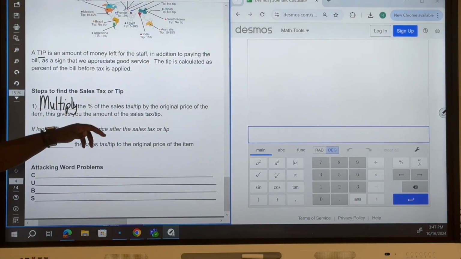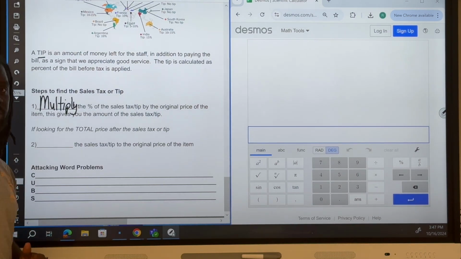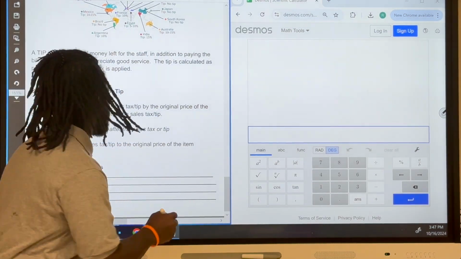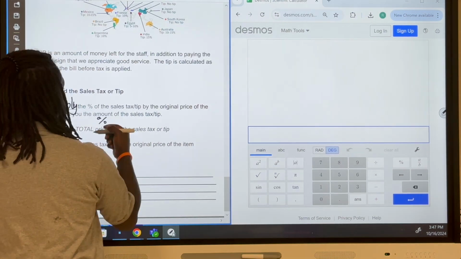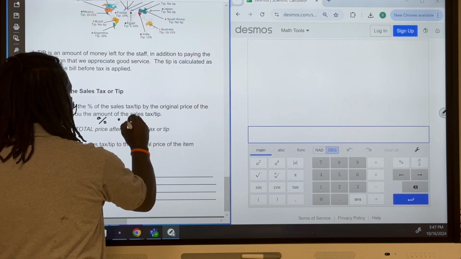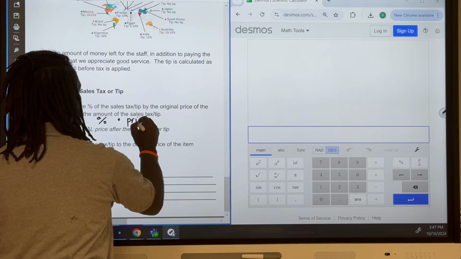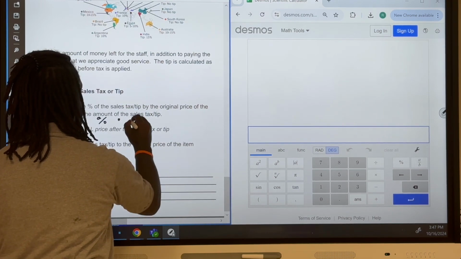Multiply the percent of the sales tax by the original item. So we're taking whatever the percent of the sales tax or the tip is, and we are going to multiply it times the original price.